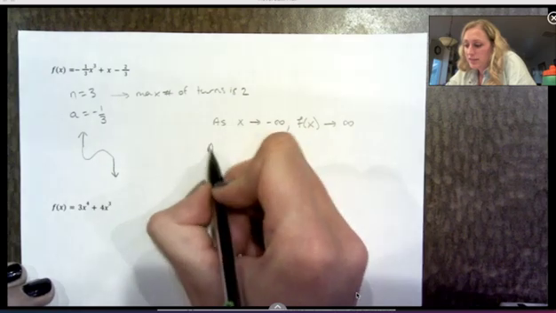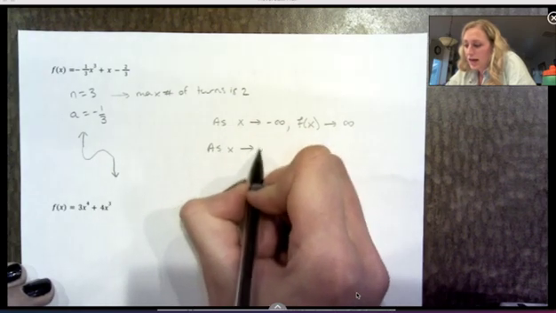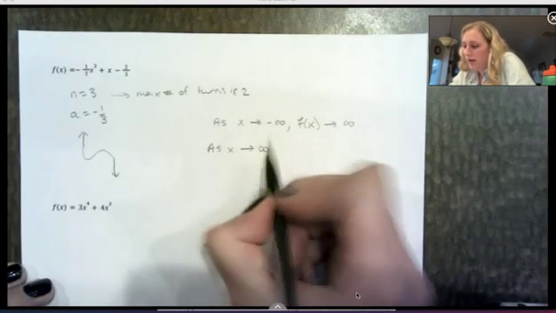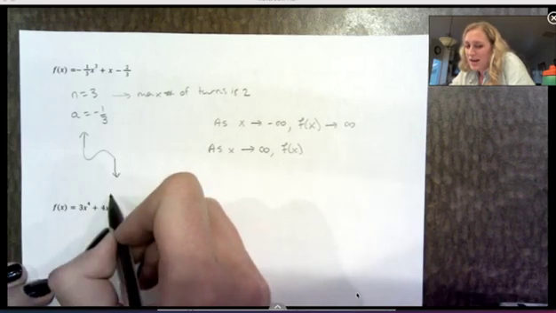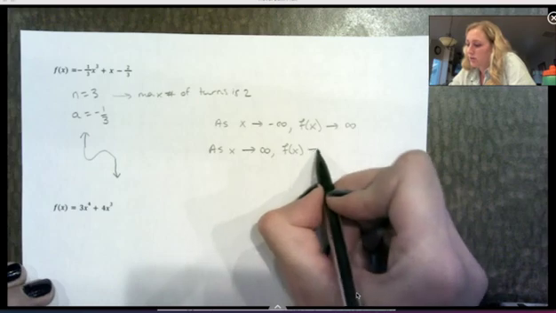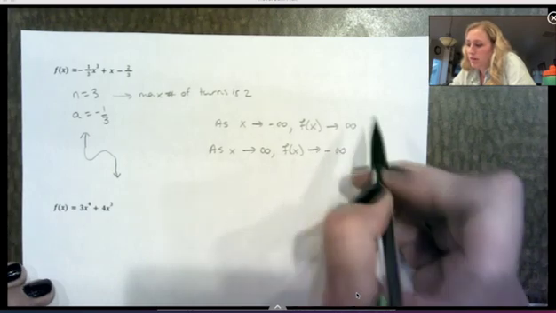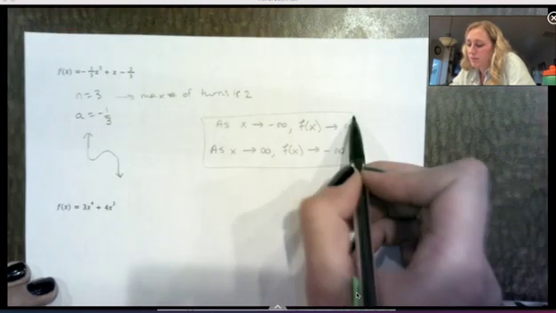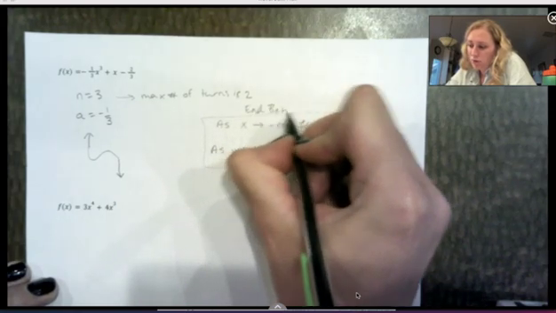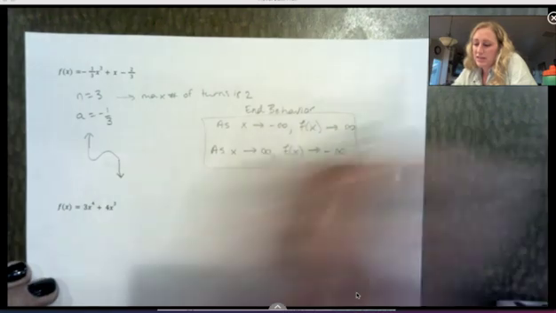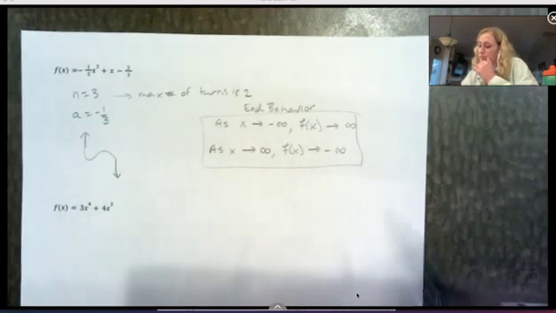Now the right side: as x approaches positive infinity, what is f of x doing? The graph is going down on the right side, so it's approaching negative infinity. This is how we write end behavior. That's what is being asked for when it asks for end behavior, but a sketch can really help you come up with this.